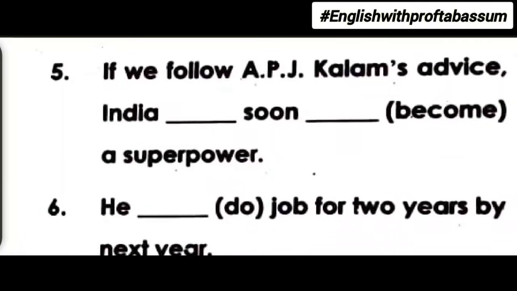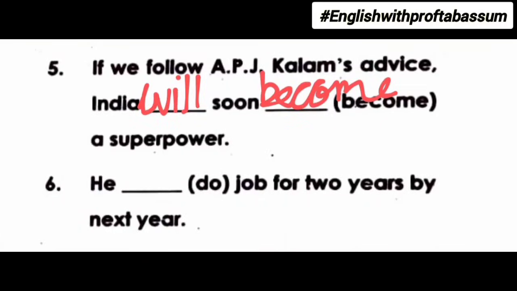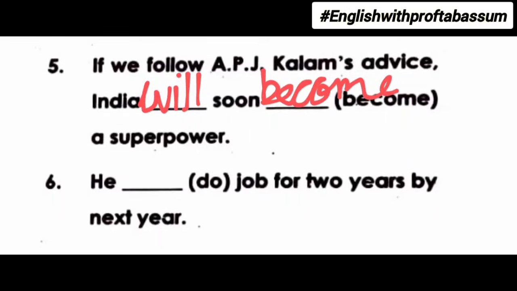Next question, if we follow APJ Kalam's advice, India dash soon dash a superpower. So as we discussed earlier, when we get the word soon, it means it is simple future. So we have to apply will plus V1, that is simple future. So will become.